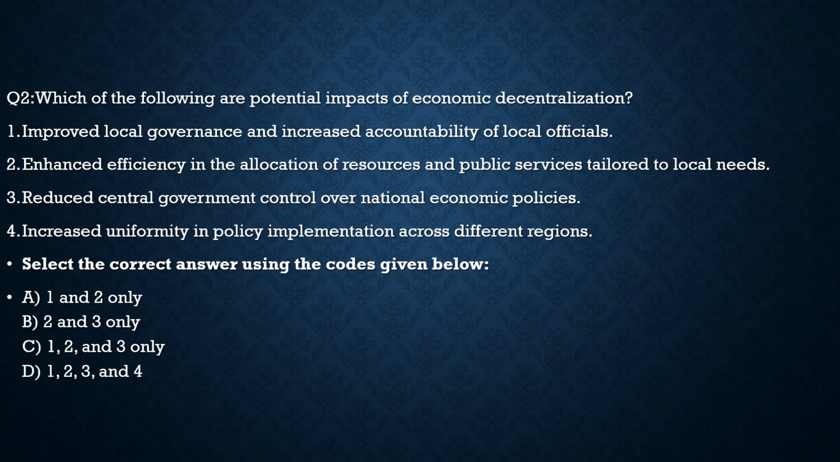The first, improved local governance and increased accountability of local officials. 100% correct. It improves the local governance and the accountability of local officials because they get more involved in it. Second, enhanced efficiency in the allocation of resources and public services tailored to local needs. 100% correct. This is also an impact of it. Third, reduced central government control over national economic policies. No, this is not correct. It does not reduce the central government's control. This is an extreme statement, so this is incorrect. Statement 4, increased uniformity in policy implementation across different regions.